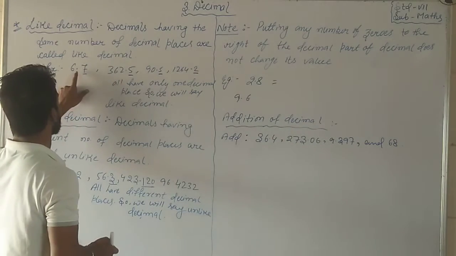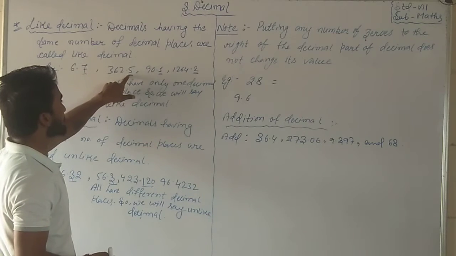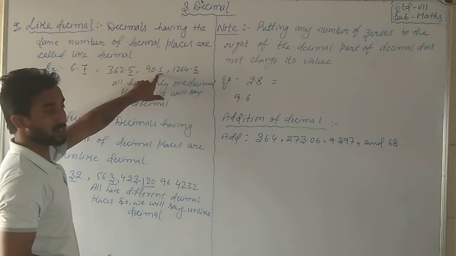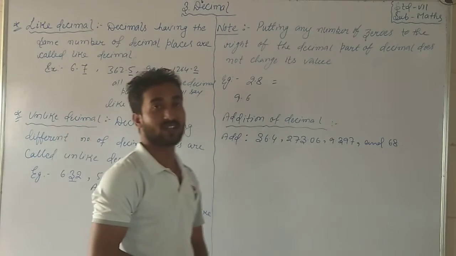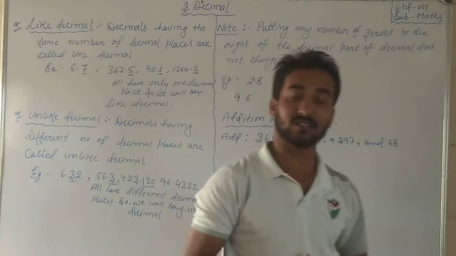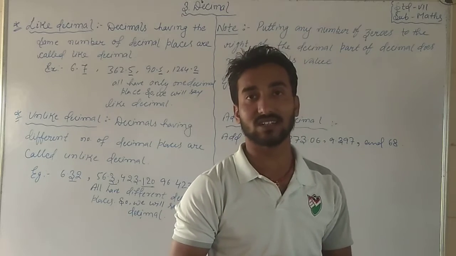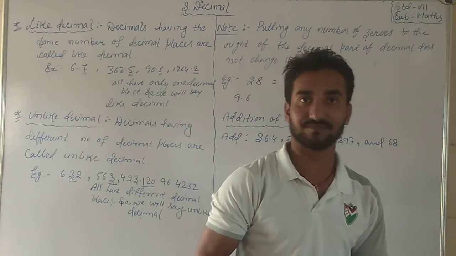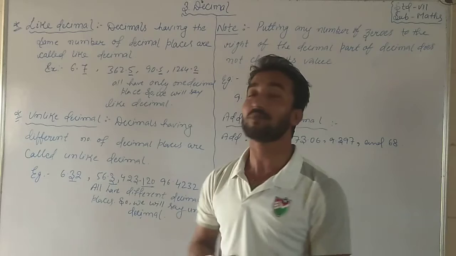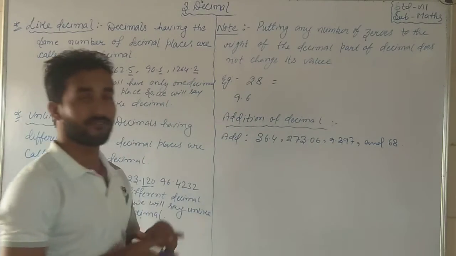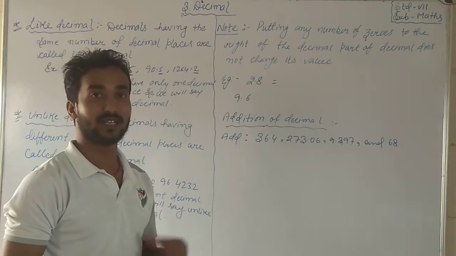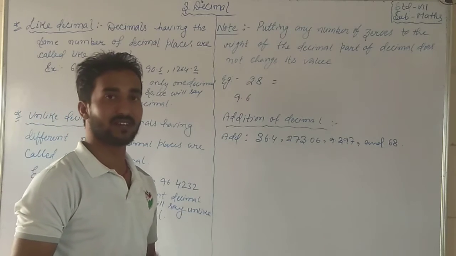After the decimal only one digit, here also one digit, here also one digit. That should be equal, and if it is equal, they are like decimals. Students, I hope you all understood. If any problem arises, definitely you can ask.